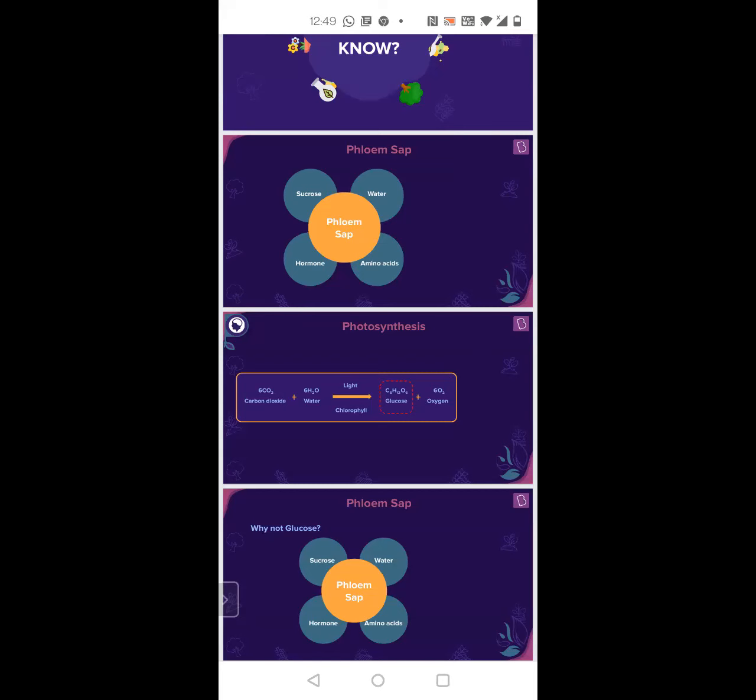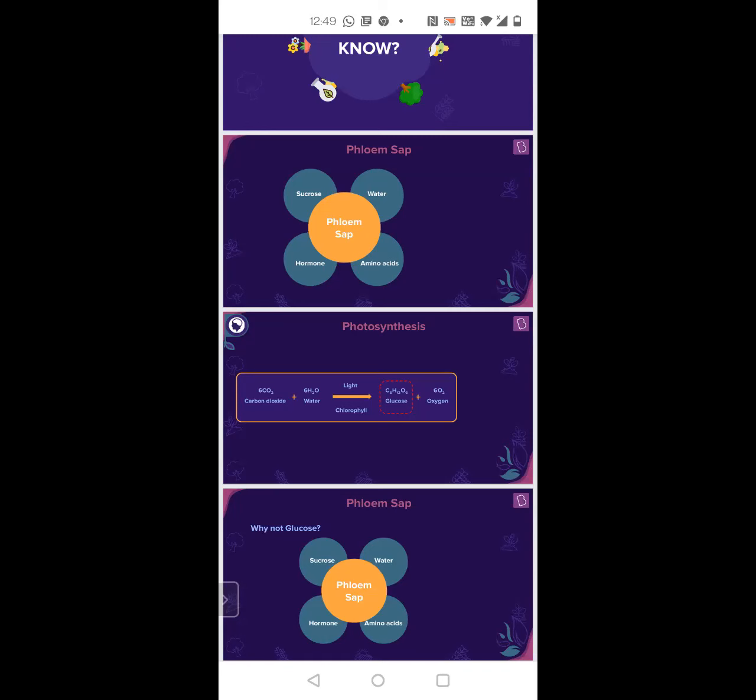The thing is that glucose will be produced by the leaves, correct? The phloem will take this glucose to different parts of the plant and store it, for example, in your tubers. Photosynthesis, glucose is made in the leaf.